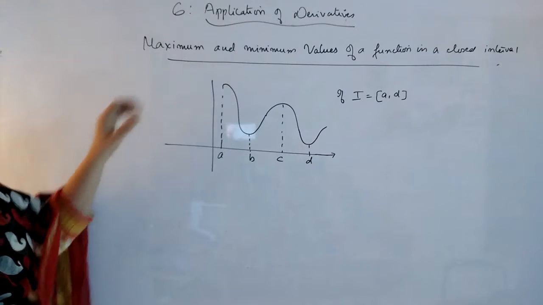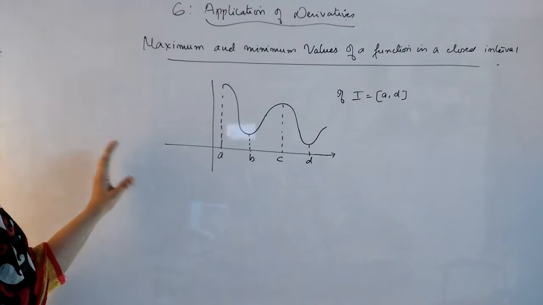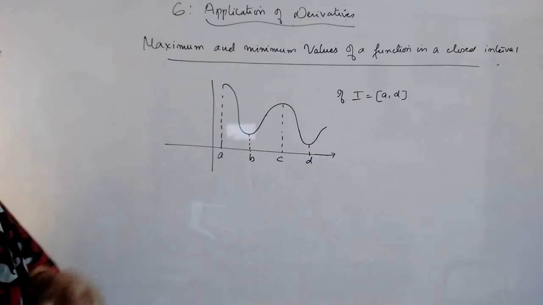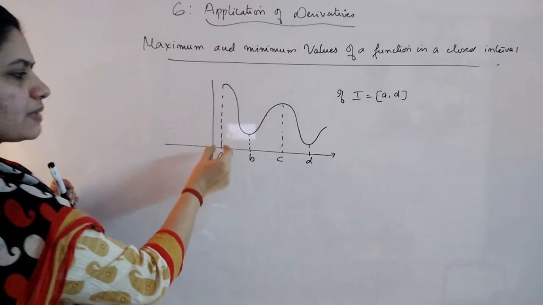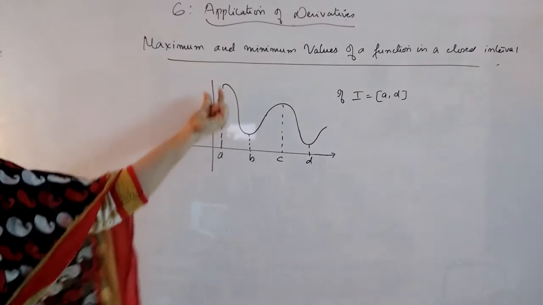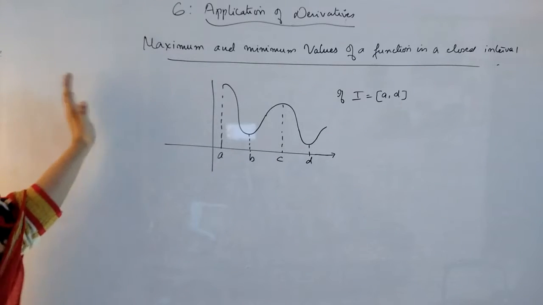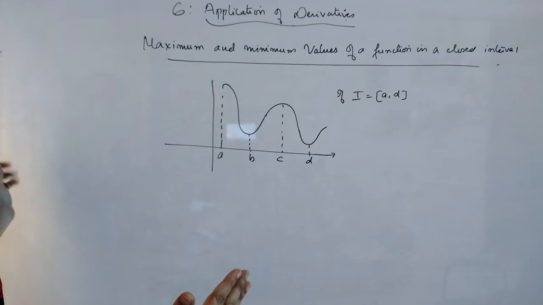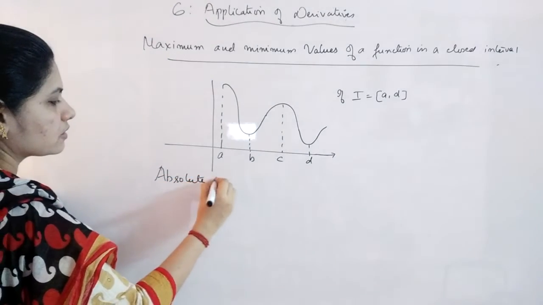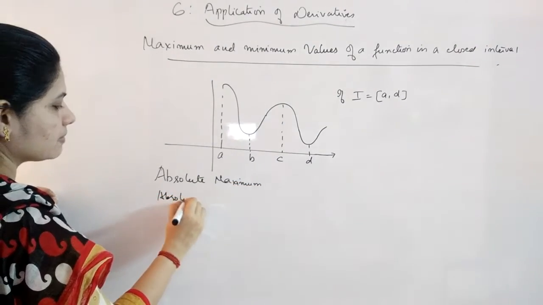The topic is maximum and minimum values of a function in a closed interval. So till now we have seen local intervals: if the total interval is given, we are just breaking it into intervals and looking at whether in that interval the point is a point of local maxima or not. But now for maximum and minimum in a closed interval, we are discussing a new thing, which is absolute maximum and absolute minimum.